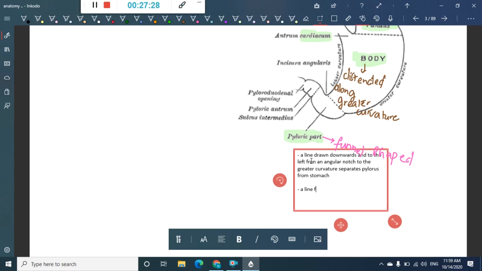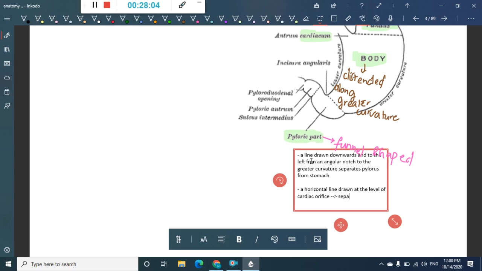The second line is a horizontal line drawn at the level of the cardiac orifice.